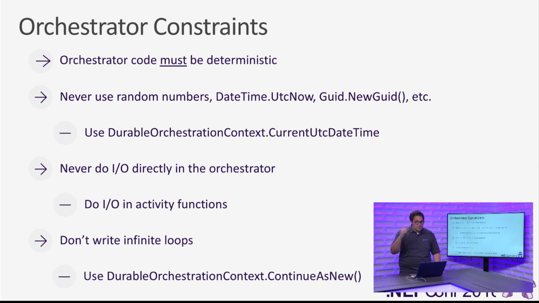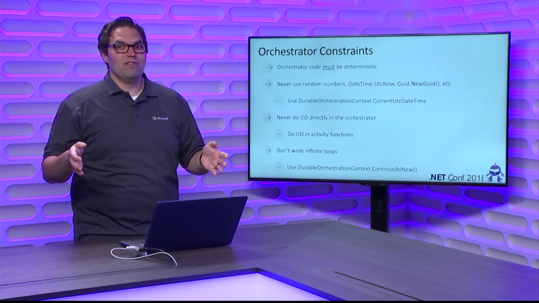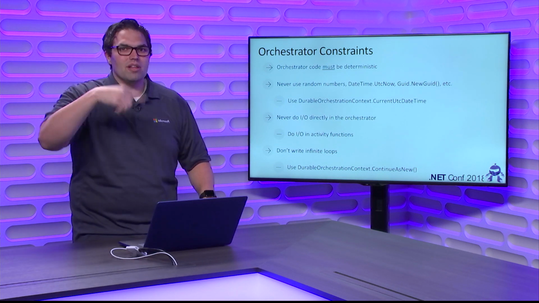And then if you do need something to loop indefinitely, we have this concept called continue as new. Now the main reason looping indefinitely can get tricky in Durable is because if you think about that execution history, if that execution history has been repeating and re-looping for days, your history is going to be massive. And every time it tries to replay, it's going to have to pull that apart and redo all the infinite loops.